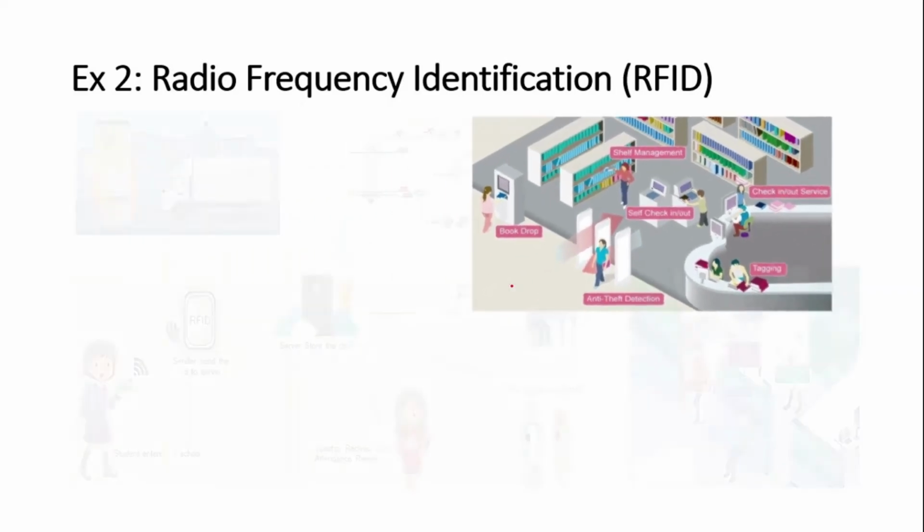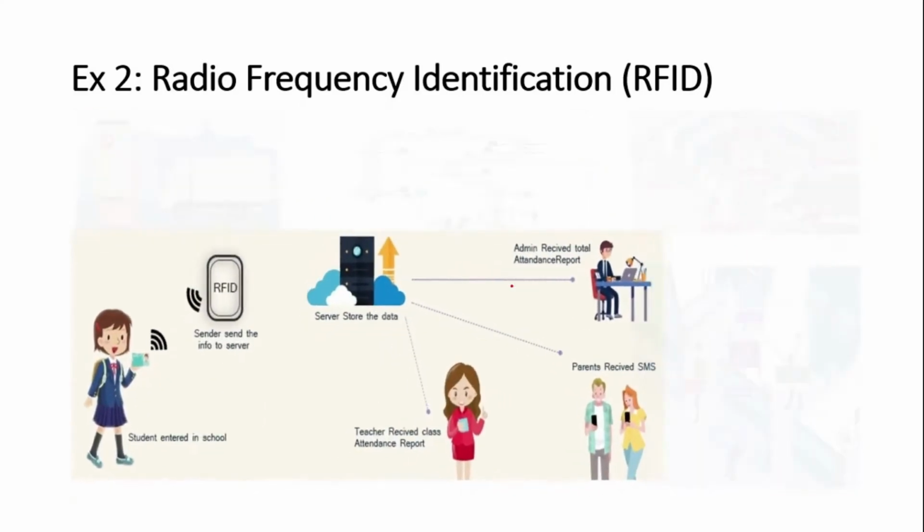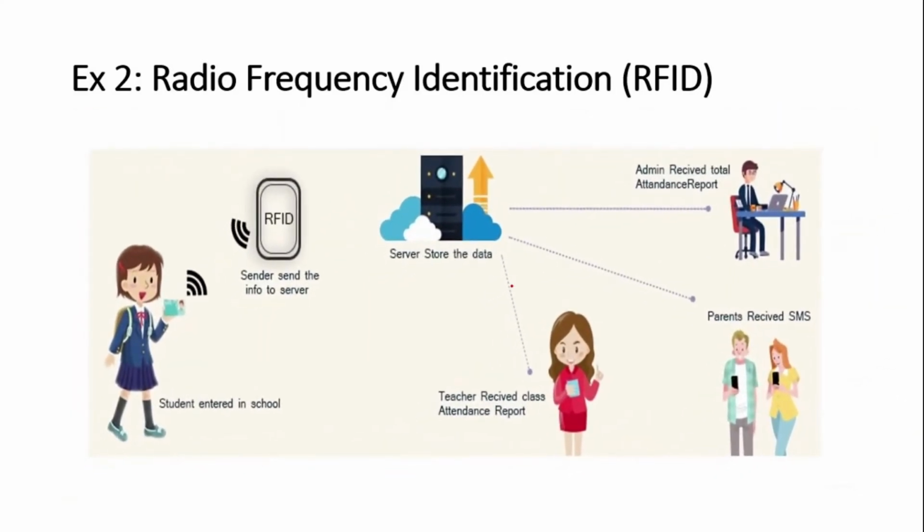Now, the fourth one is the student attendance managing system. So here, the student enters the school. The student will place the ID card in front of the RFID device. Once the card scan is completed, immediately the RFID device sends the data to the server to store the data.